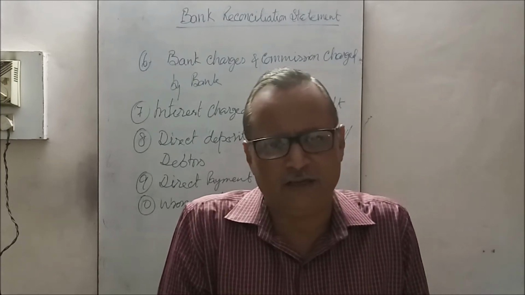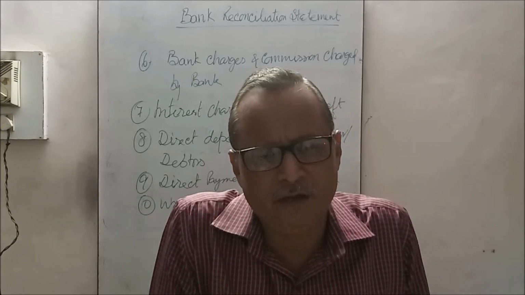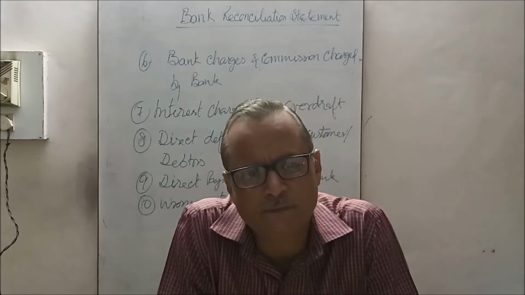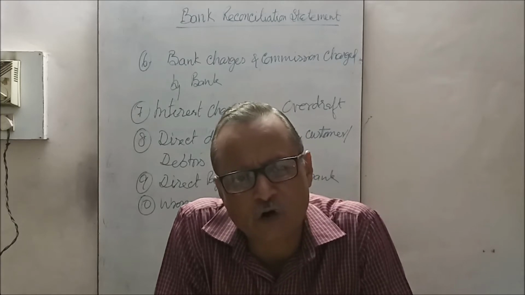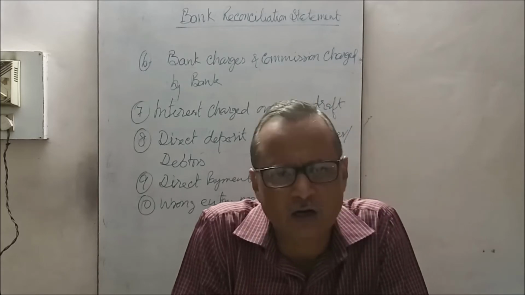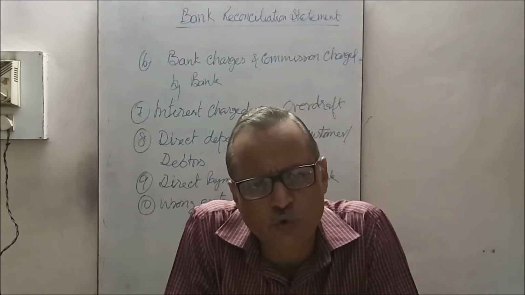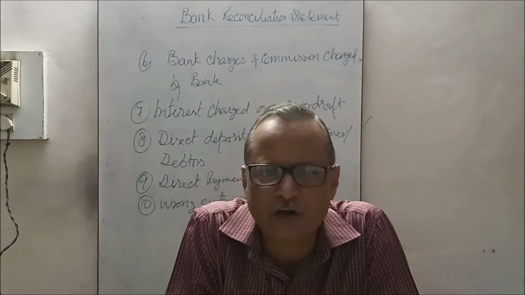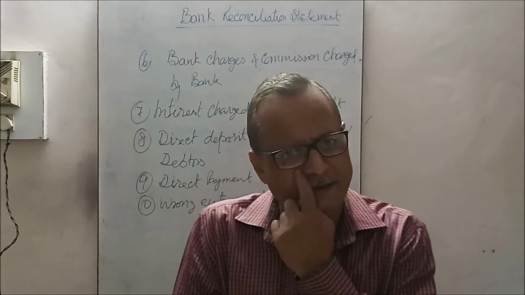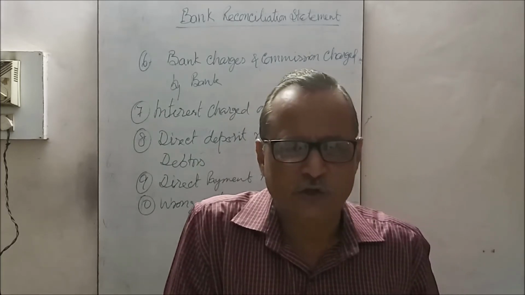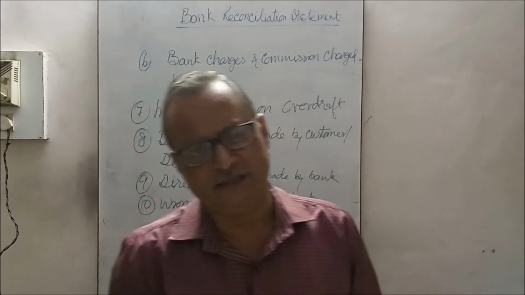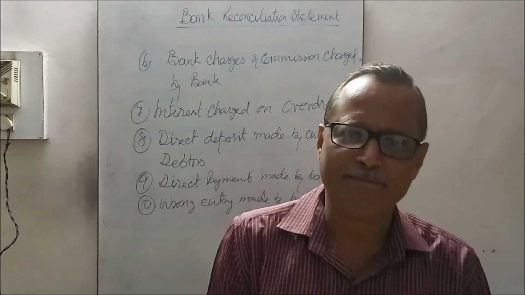As you know, the cash book has the columns, cash column and bank column. So that is recorded wrongly in the cash column. Likewise, check issued, that should be credited in cash book but wrongly debited in cash book. That is also wrong. Or checks issued, that should be credited in the bank column, but wrongly it is entered in the cash column. So these are the certain reasons of differences which create discrepancies between the balances of cash book and passbook.